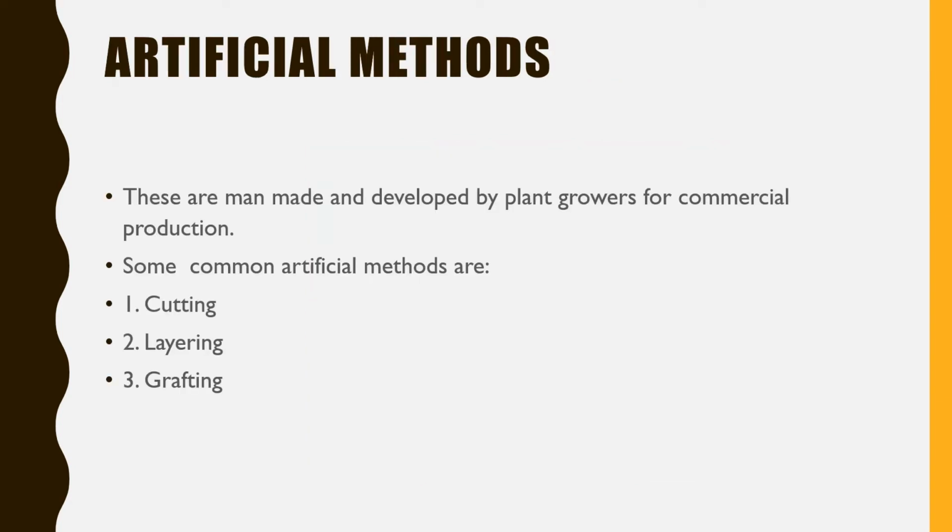There are artificial methods also. Artificial means these methods are developed by man, especially by horticulturists, plant breeders or growers. They use them for commercial production of plants. We have some common artificial methods like cutting, layering and grafting.